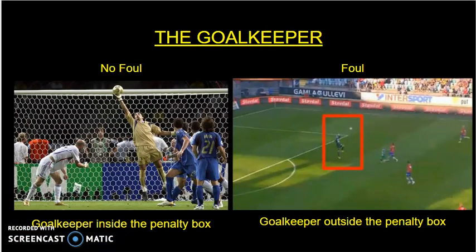The goalkeepers are the only players that are allowed to use their hands, and only in the area near their goal. The picture on the left shows the goalkeeper wearing a different colored uniform than the other players. This is so that it is easily identified. The picture on the right shows the white lines for the penalty box. The goalkeeper is not allowed to use his hands outside the penalty box, and if he does, that is a foul.